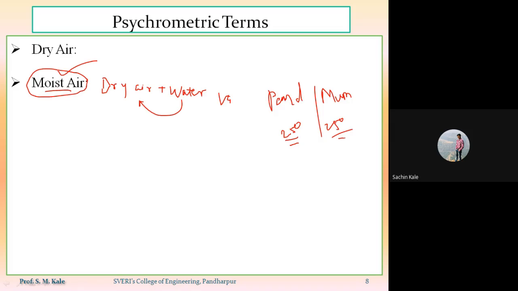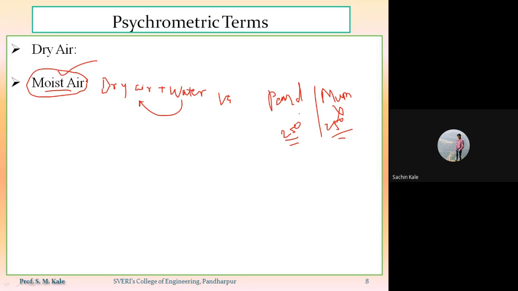Because Mumbai is near the sea, the moisture or humidity present in the surrounding air in Mumbai is higher than the humidity in Pandharpur. Because of that, the comfort you feel in Pandharpur at the same temperature will not be felt by a human being in Mumbai. In Mumbai you will feel somewhat of discomfort at the same temperature.